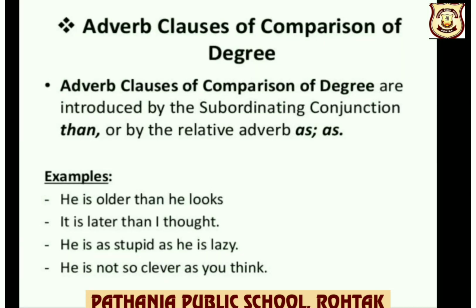The last type is, children, adverb clauses of comparison of degree. Adverb clauses of comparison of degree are introduced by the subordinating conjunction than or by the relative adverb as. Look at the examples, children. He is older than he looks. He is as stupid as he is lazy.